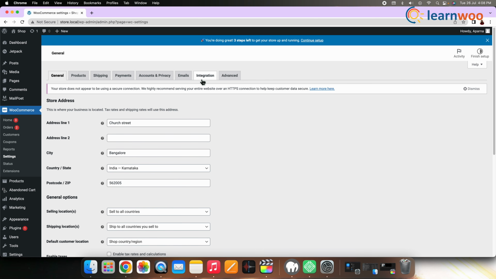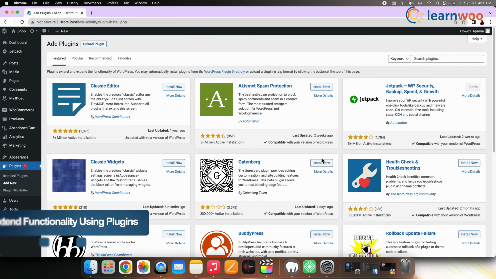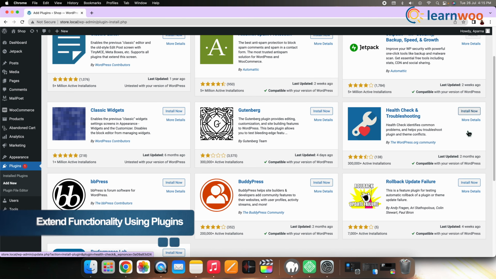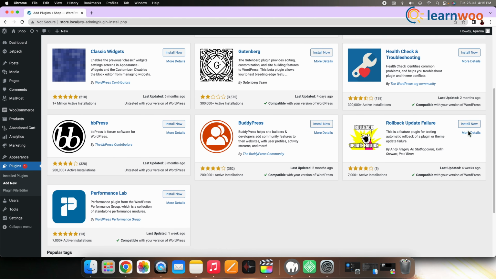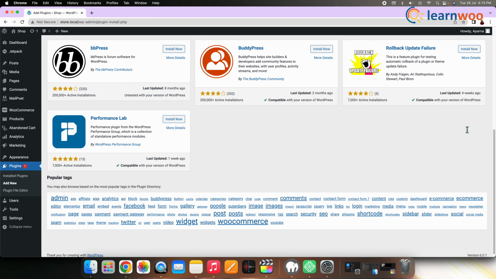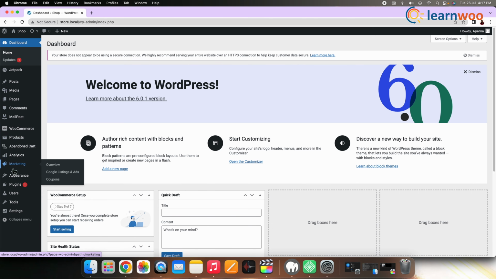You can also extend the functionality of WooCommerce using different plugins. To further customize WooCommerce, you can use WordPress plugins. There are many free and paid plugins available that you can use. For example, we can set up payment through PayPal standard plugins as well.